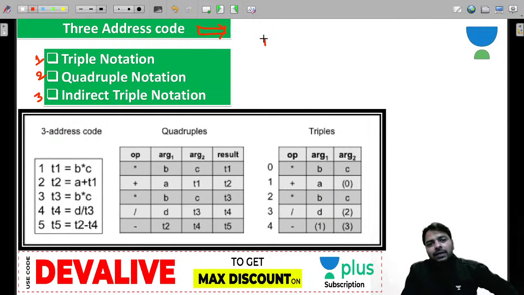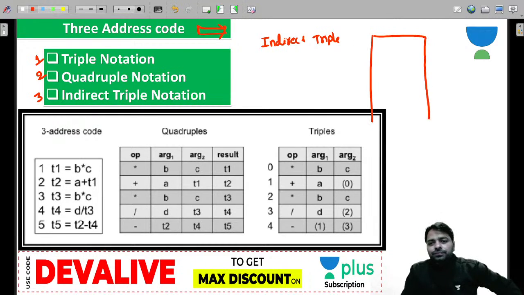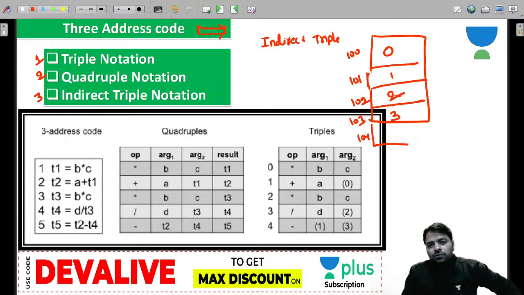So what is indirect triple? Look at that. Indirect triple is just like this: you might have 100, at that you store 0, and 101 that will be 1, and 102 that will be 2, and 103 is going to be 3, and 104 is going to be 4.